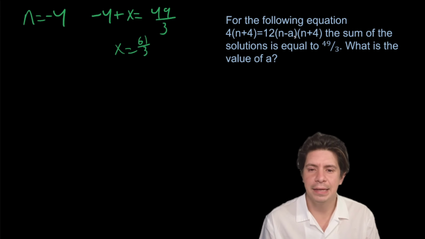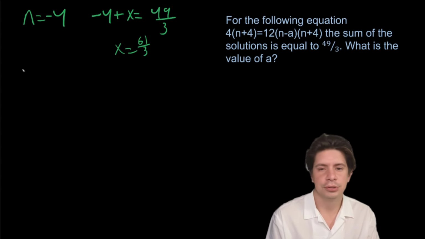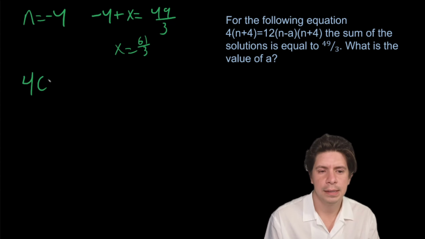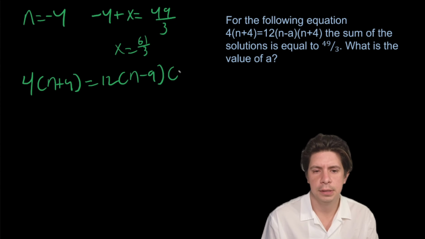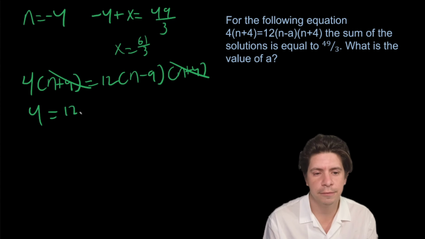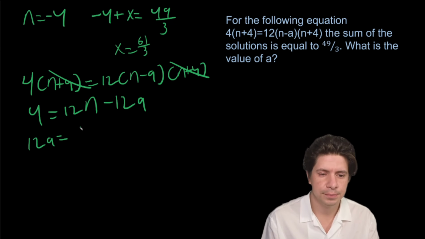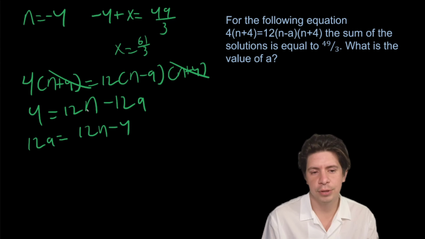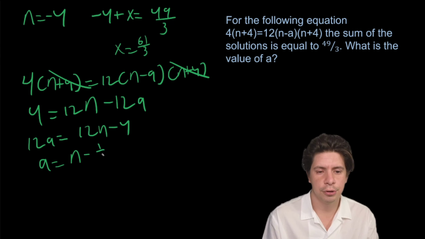Now let's find what a is in terms of n, to find what a is in terms of a solution. So we'll do 4n plus 4 equals 12n minus a, n plus 4, and I'm going to cancel out the n plus 4's. They're on each side, so we get 4 equals 12n minus 12a. So 12a is going to equal 12n minus 4 when you subtract the 12n and divide by -1. So a equals n minus 1/3.